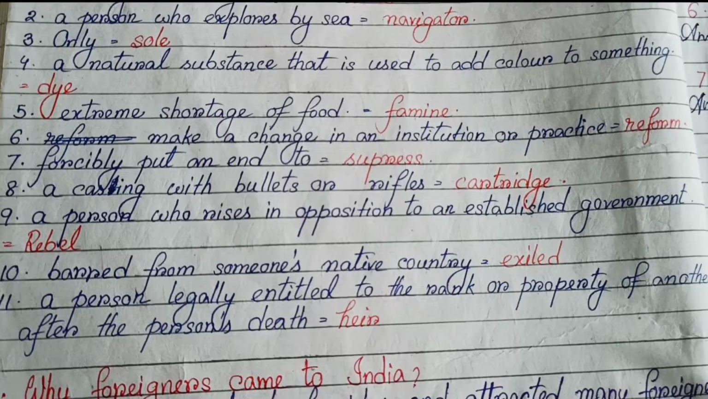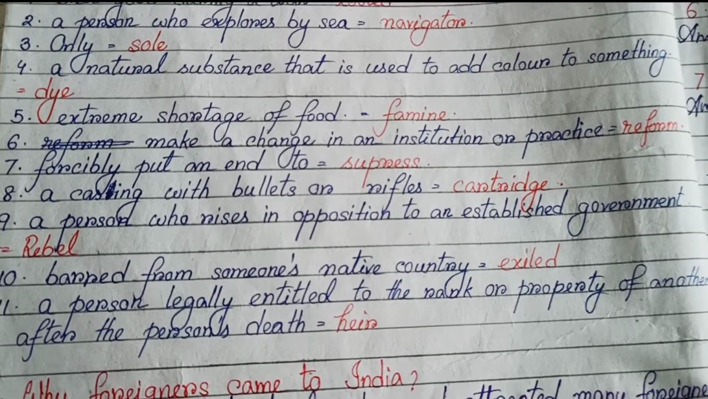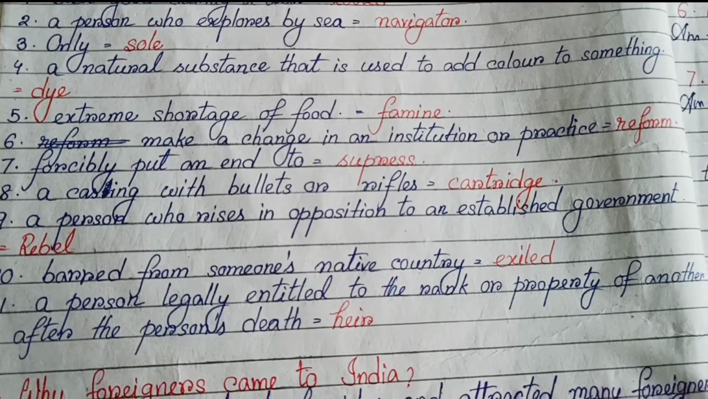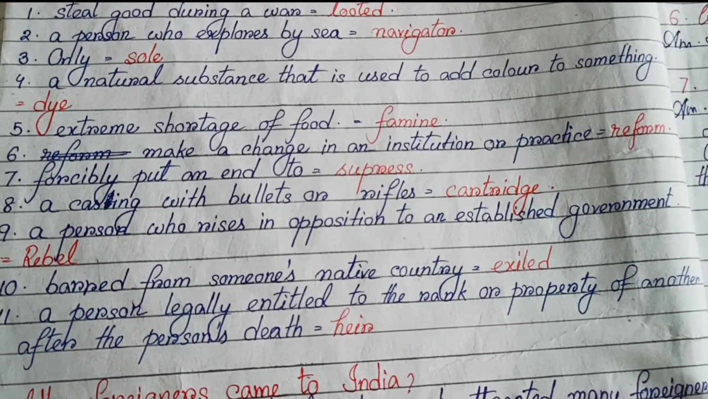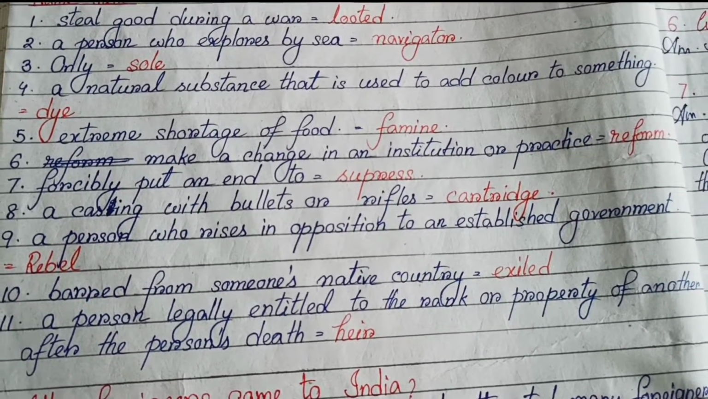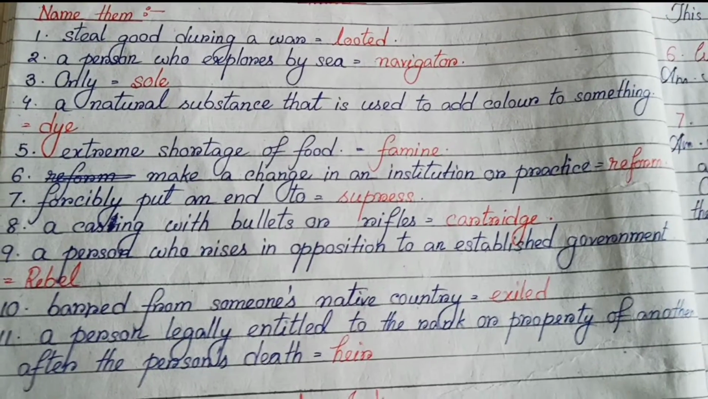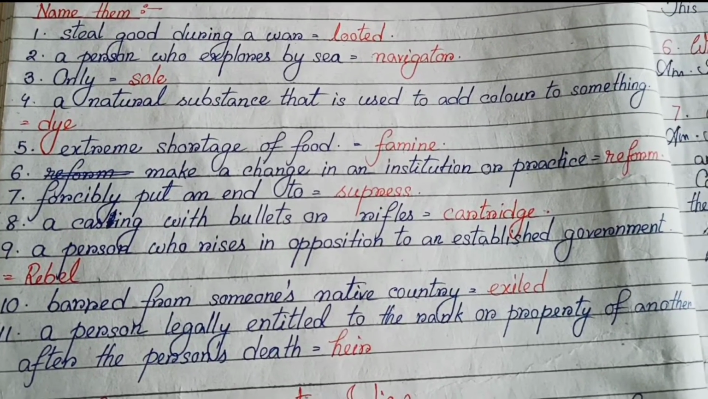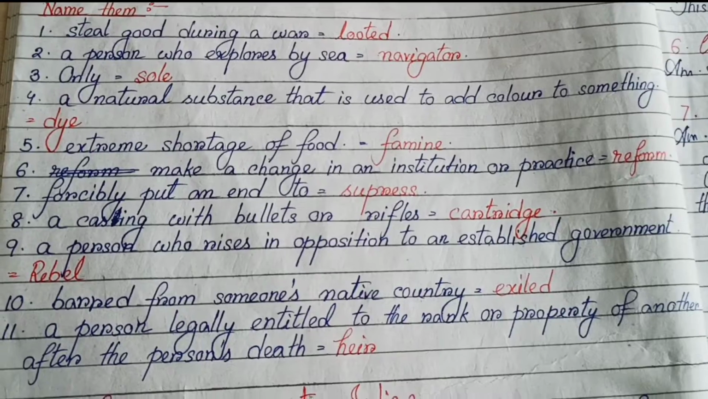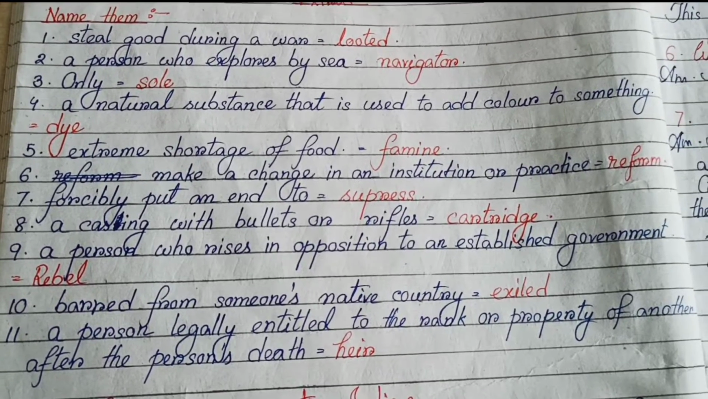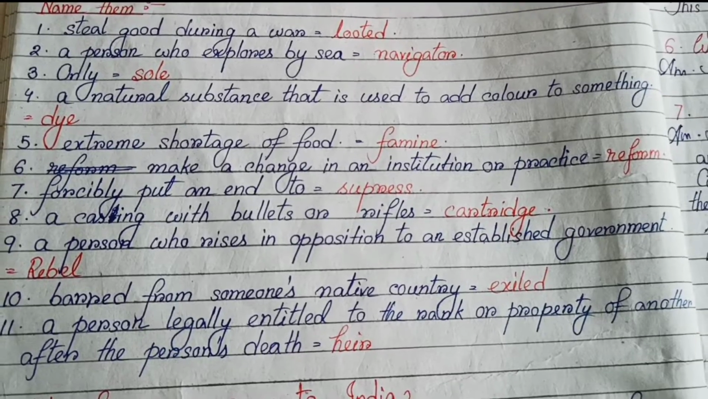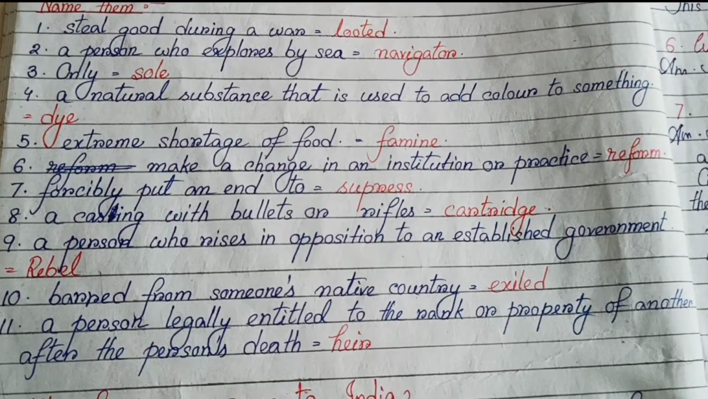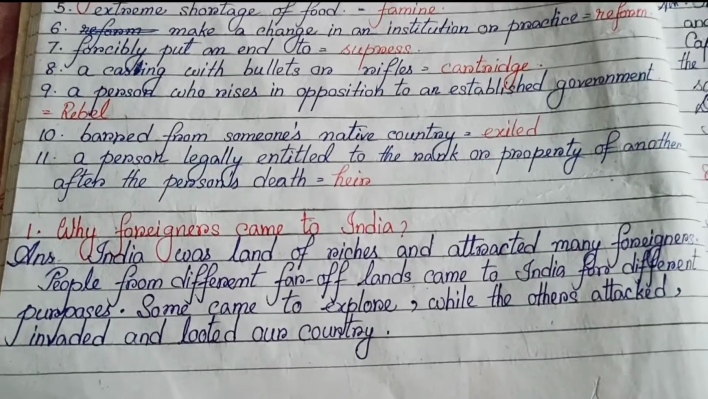Number eight, a casing with bullets for rifles, cartridge. Number nine, a person who rises in opposition to an established government, rebel. Number ten, banned from someone's native country, exiled. Number eleven, a person legally entitled to the rank or property of another after the person's death, heir.